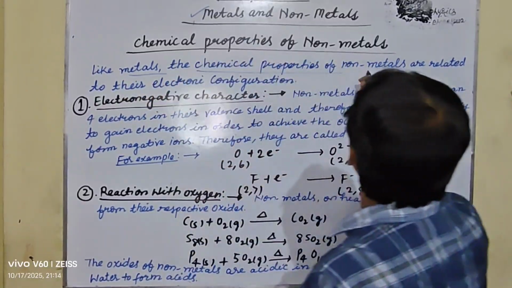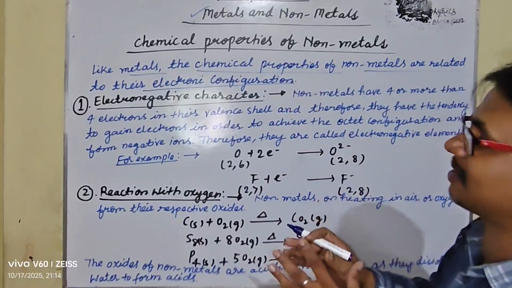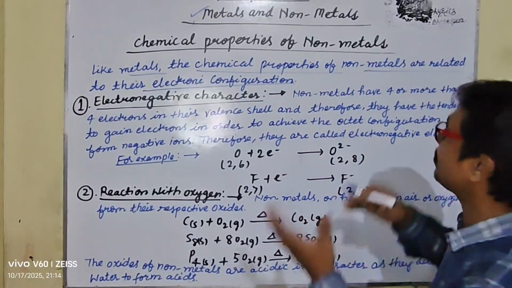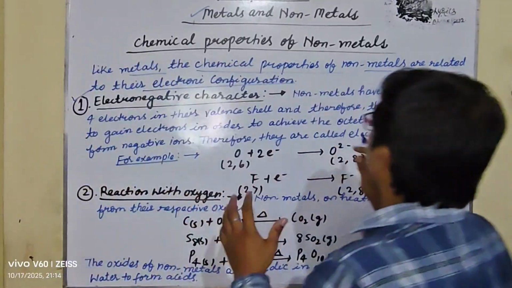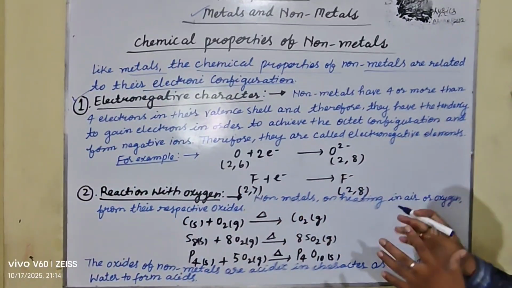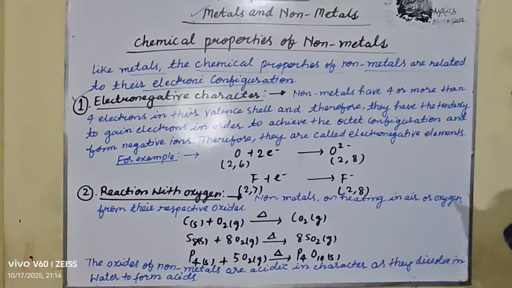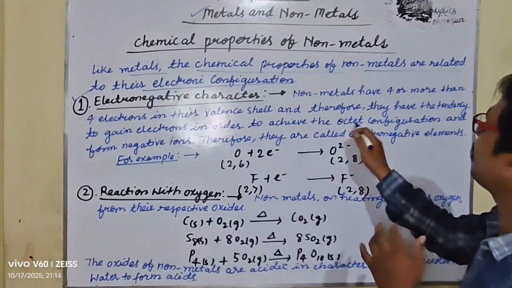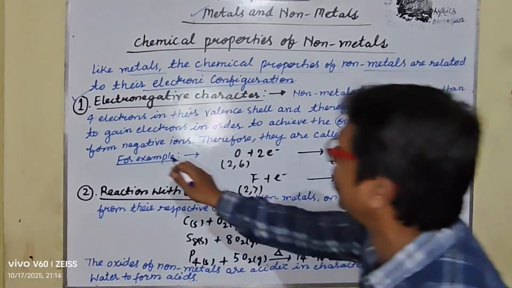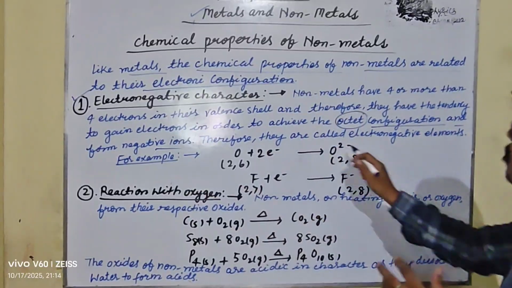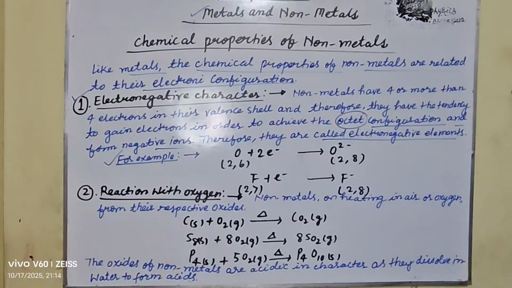The chemical properties of non-metals are related to their electronic configuration, like metals. The first is the electronegative character. Non-metals have 4 or more than 4 electrons in their valence shell, and therefore they have the tendency to gain electrons in order to achieve their octet configuration and form negative ions. Therefore they are called electronegative elements.